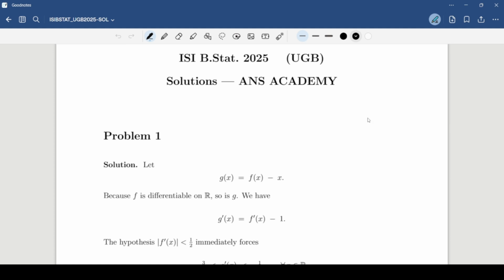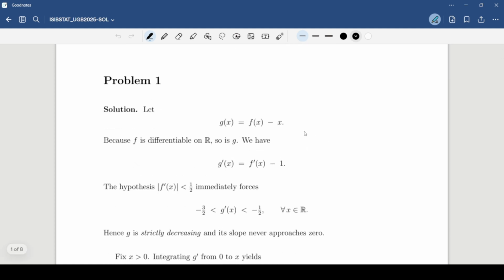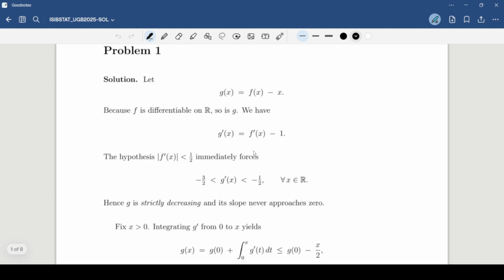Okay. Now, what is the first problem? I'm not showing you the problems. You should know the problems. The problem section can be found in the PDF linked in the description. So it was basically that we were given mod of f dash x less than half, and there were some conditions given, and we had to prove that there exists a unique x naught such that f of x naught is equal to x naught. This is what we had to prove.